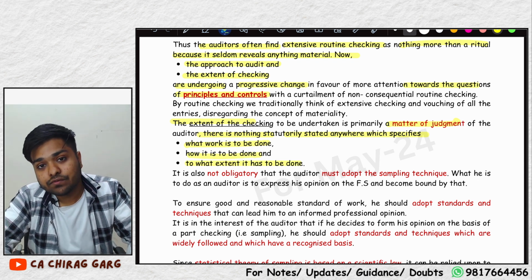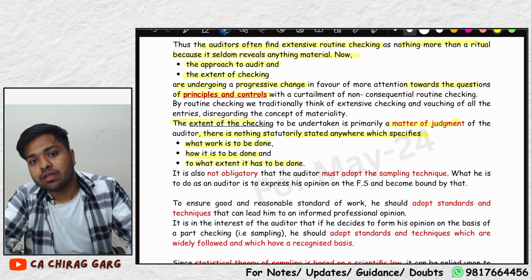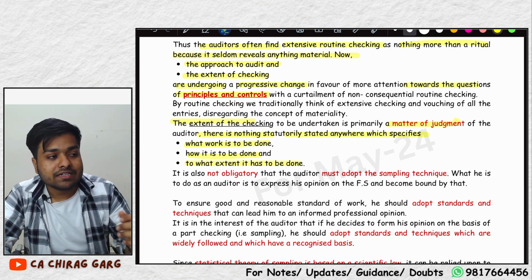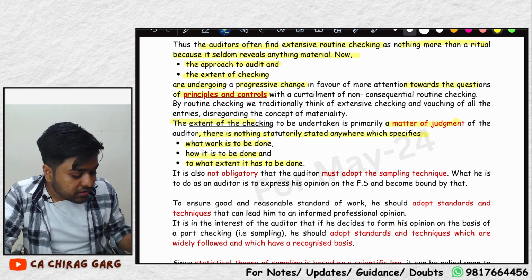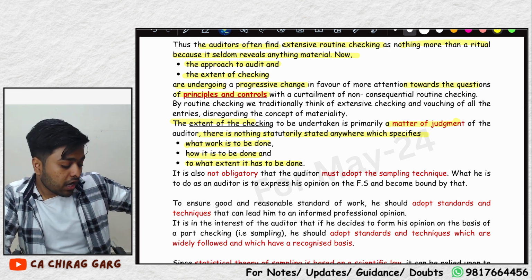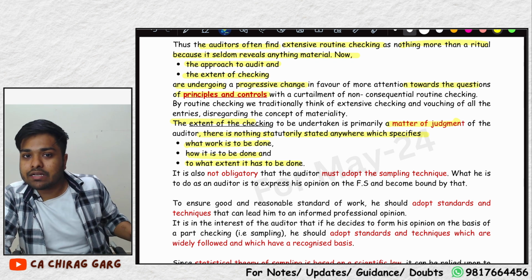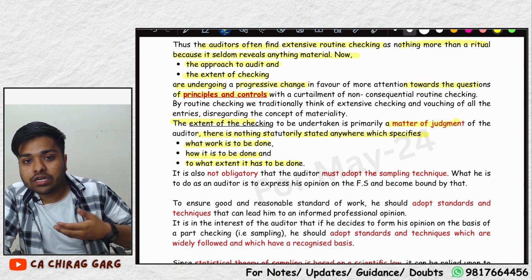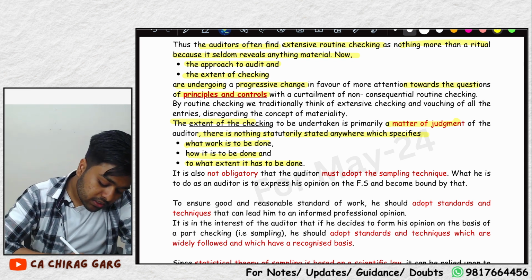We are in a revision video. We have covered whole of audit. Did I teach you anything that this auditor has to do? This is how the auditor samples. This is how many transactions the auditor has to pick as a sample. We have always left it to the auditor's professional judgment. So it is saying the same thing.